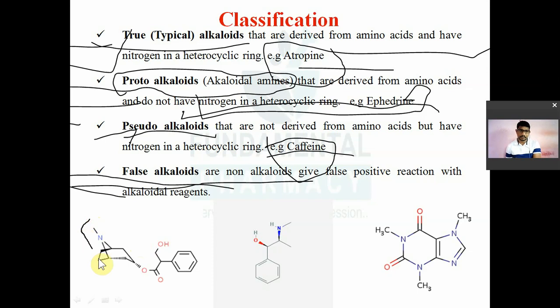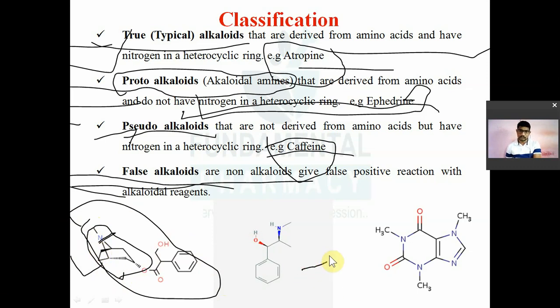For example, you can see here, this is the example of atropine. ये जो है atropine है, you can see this nitrogen is present, is a part of heterocyclic ring. Okay, ये tropine ring होता है, that is known as tropine ring. Tropine ring में क्या है? Nitrogen. So it is a true alkaloid. It is biosynthesized from ornithine amino acid. That is the structure of atropine.